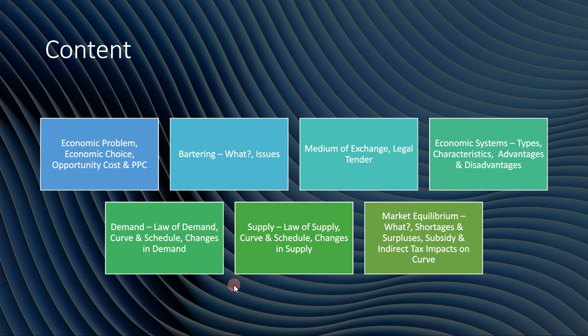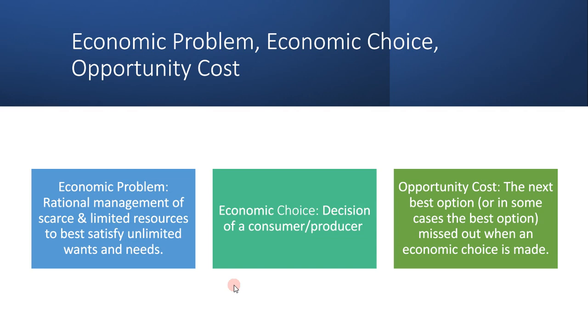So what it is, what are shortages, what are surpluses, what is subsidy and indirect tax and their impacts on the curve. So first we're going to look at the economic problem, economic choice, and opportunity cost.